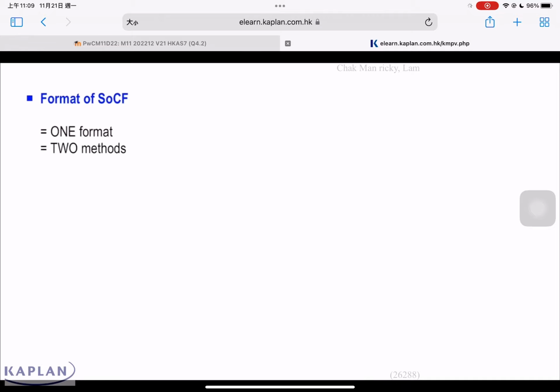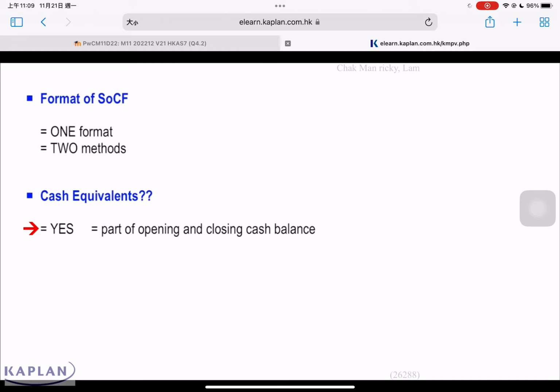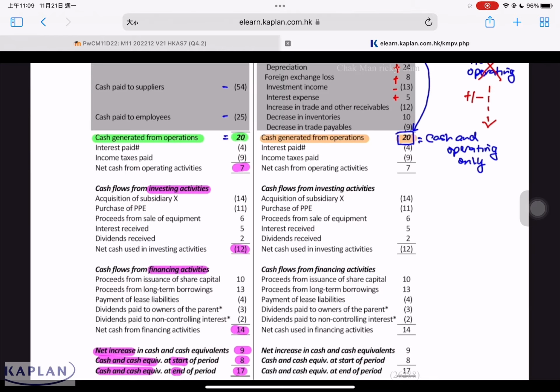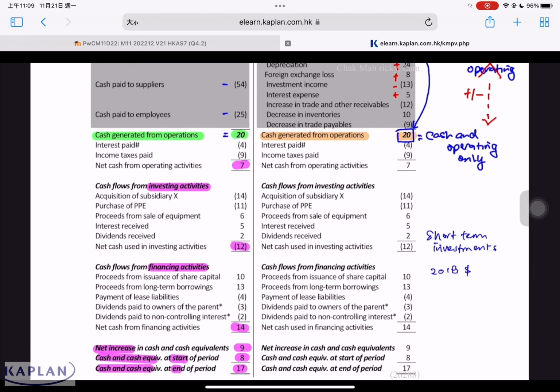Another issue we have to consider is, what's the meaning of cash equivalence? If this is considered as cash equivalent, it will be part of the opening and closing cash balance. If it's not a cash equivalent, then this will be part of investing activity. Take for example, short-term investment. This short-term investment last year is equal to $6. This year, the short-term investment is equal to $8. We need to know whether this is considered as cash or cash equivalent.